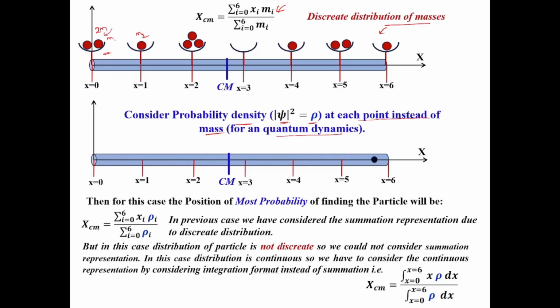Okay. We know rho is nothing but psi mod square. So here, instead of rho, we just write psi mod square, right? Psi mod square is nothing but psi star psi. So instead of psi mod square, we can write psi star psi. Here also, in the denominator, we write the same.